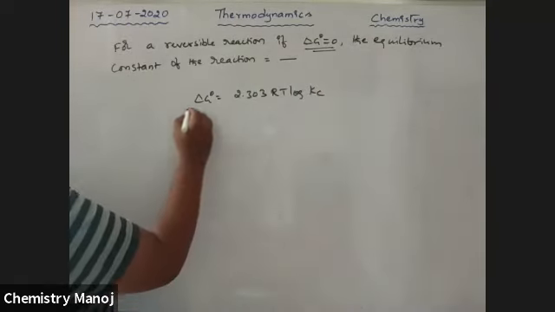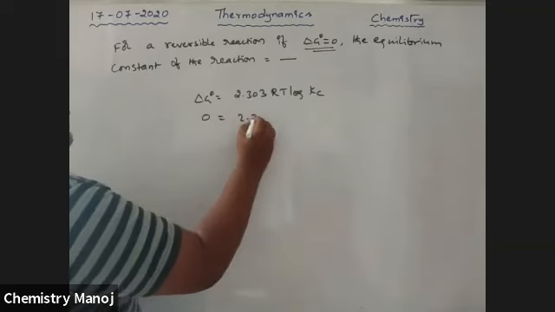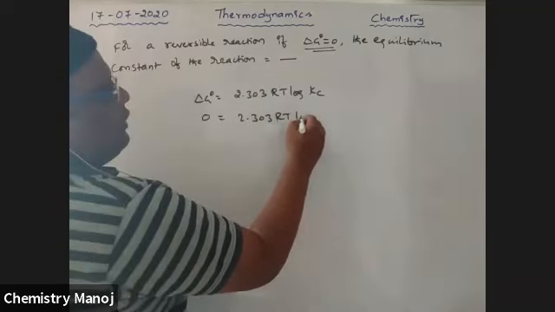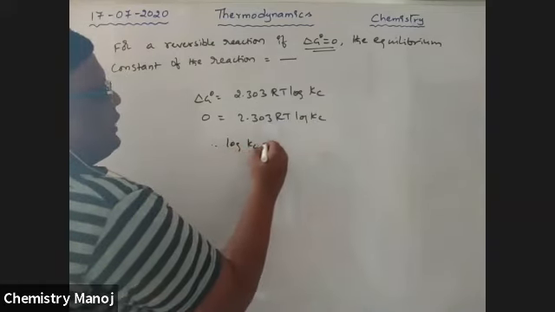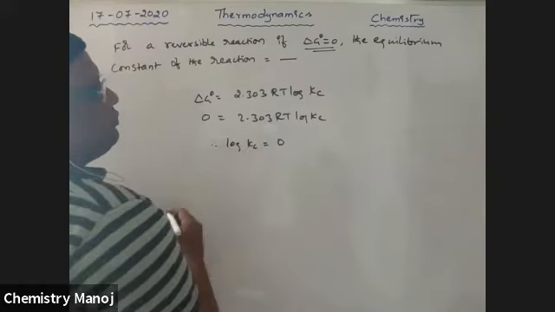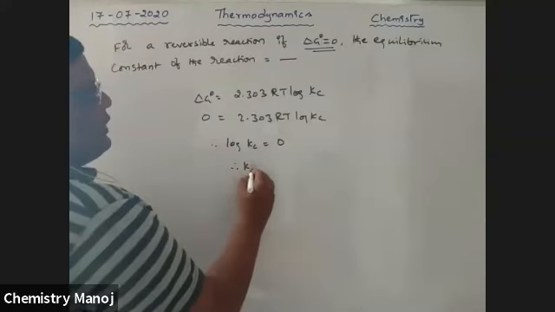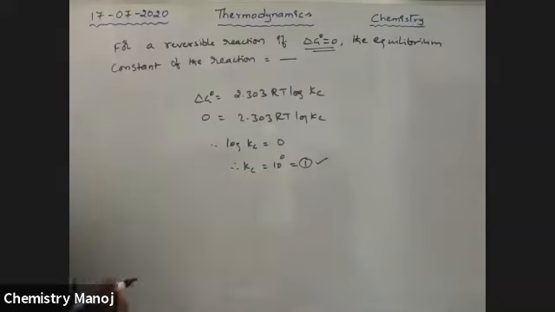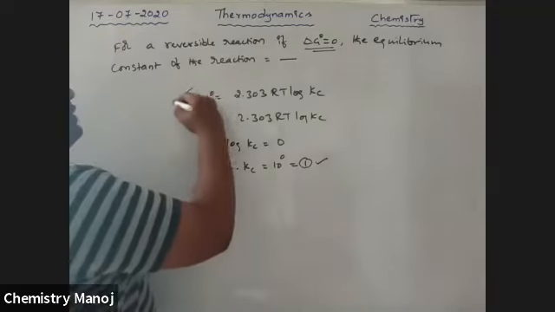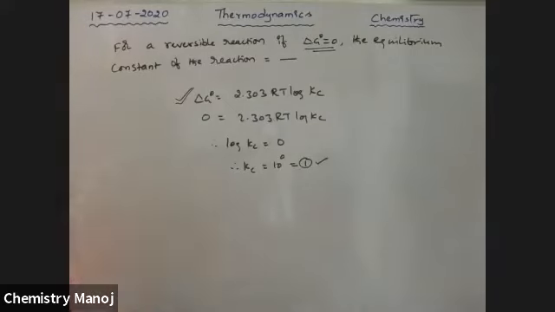Therefore log Kc is equal to 0, therefore Kc is equal to 10 power 0, which is equal to 1. So simple if you know this formula. So this is very, very important, boys. These relations are very, very important.